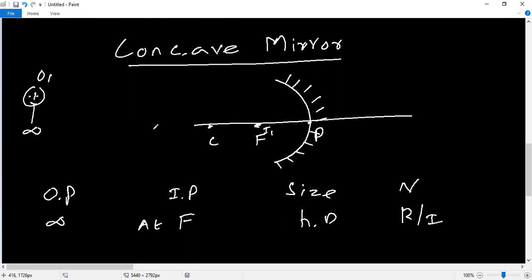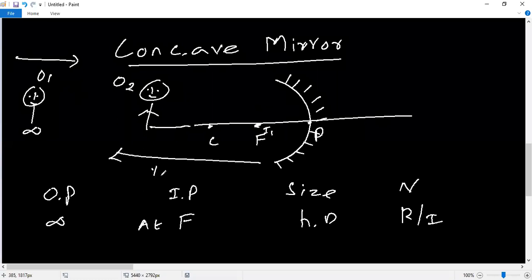Beyond C. This is the first position, at infinity. Second position, the object beyond C, this is position 2. Listen, object moves towards the mirror, the image moves away from the mirror.